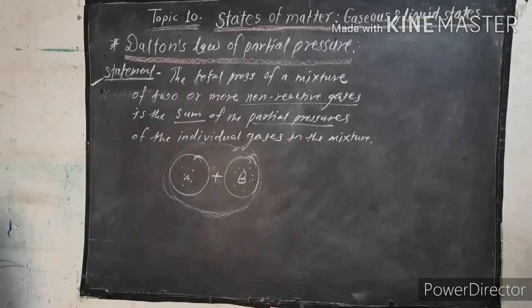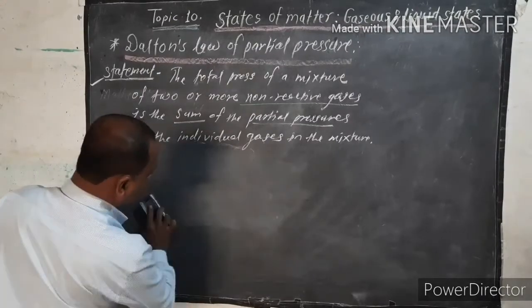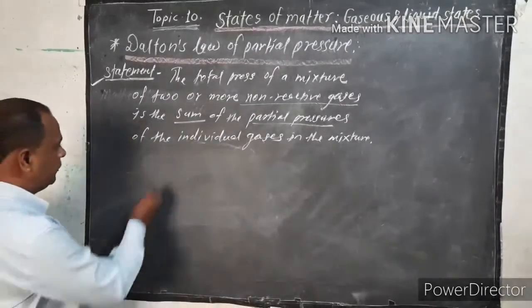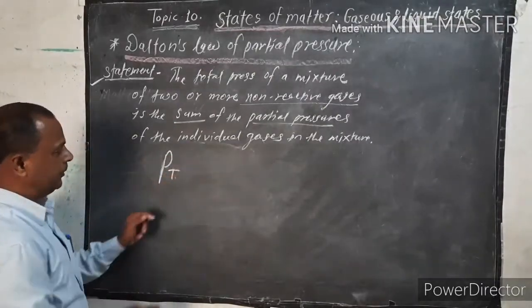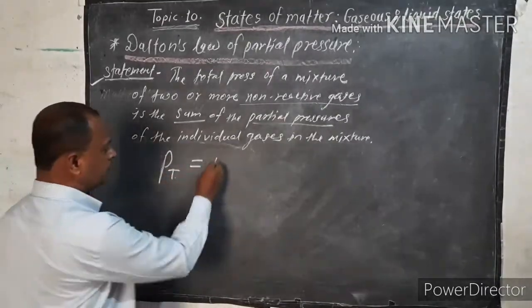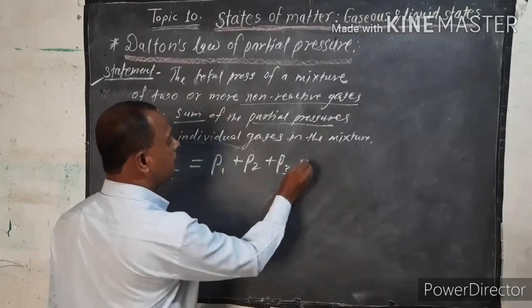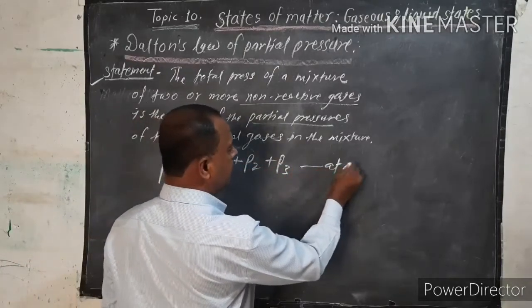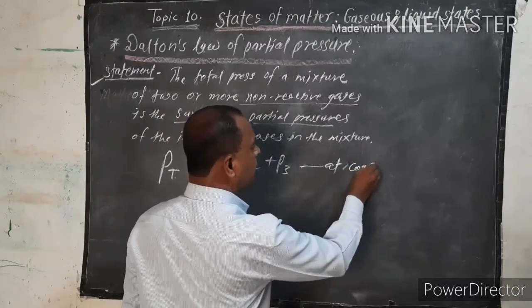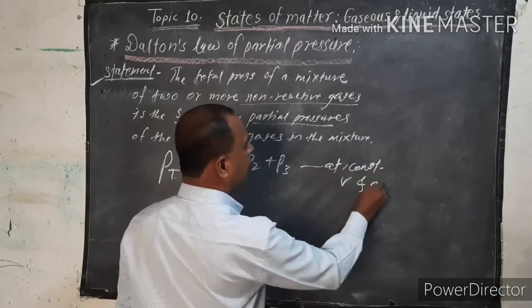How do you write it mathematically? The total pressure PT is equal to, suppose, P1 plus P2 plus P3, at constant volume and number of moles.